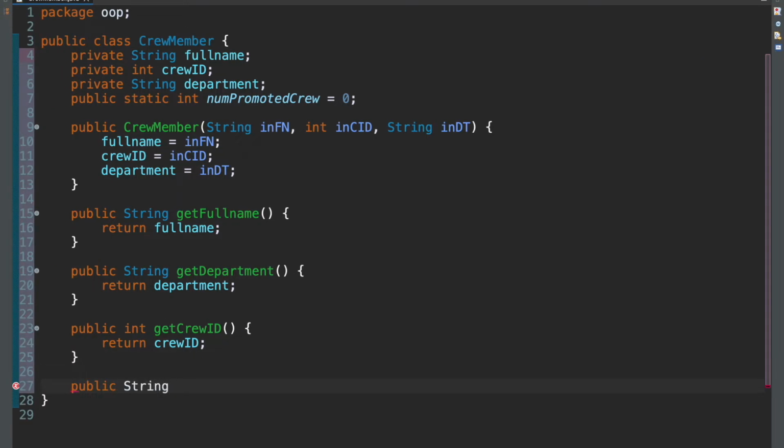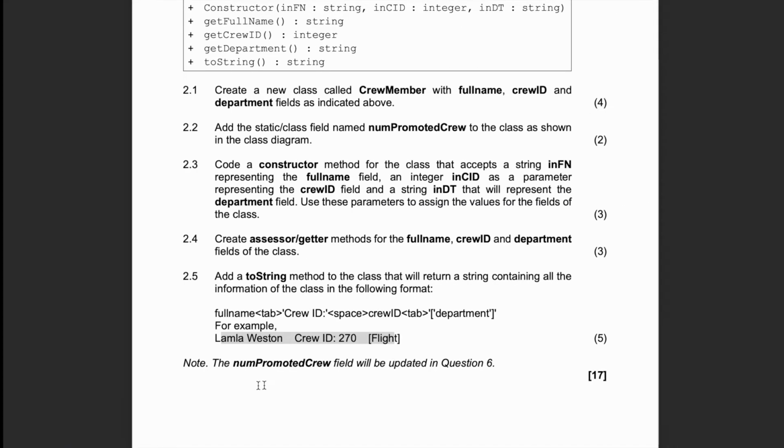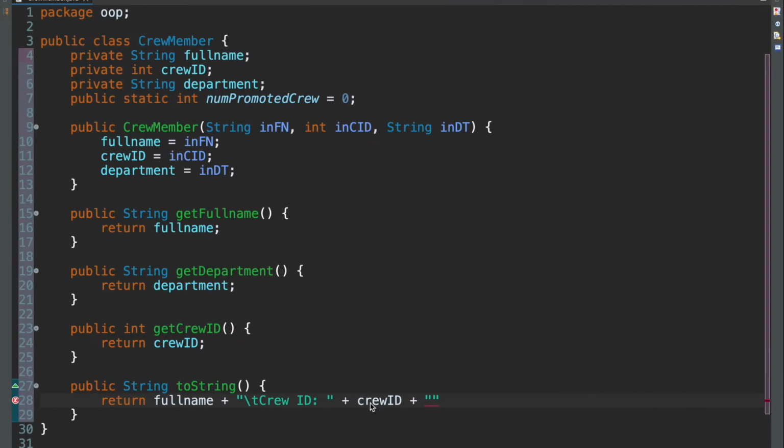And remember, toString is a string method because it returns a string, right? It represents the object itself, this class. The toString just prints out the values of this class essentially. It's a string representation of the class itself. So we're returning its full name plus a tab, then crew ID plus a space, then the crew ID itself. And then after that, we are getting a tab, if I'm not mistaken. Let's just check. Crew ID tab, yes.